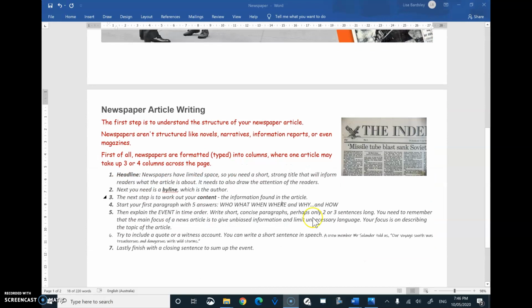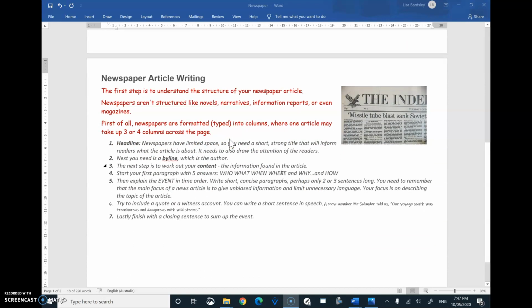Now, when we're writing a newspaper article, there's some things that we might need to consider. The structure of a newspaper article is quite important. The newspapers aren't structured like a novel or a narrative or an information report, say like you would just giving facts, or even magazines. They're a little bit different. First of all, the newspapers are formatted or typed into columns, where one article may take up 3 or 4 columns across the page. You can see one here.